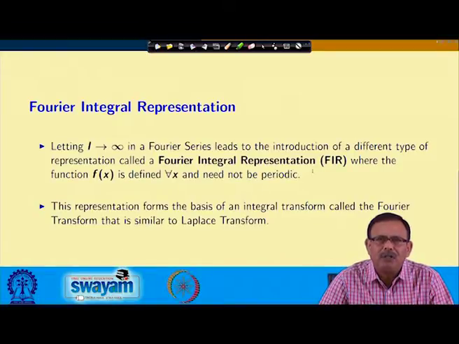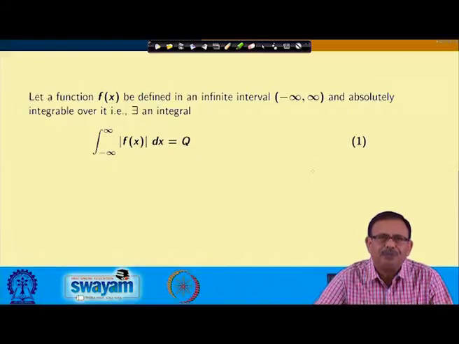But note that in the Laplace transform the function f(x) is defined from 0 to infinity, whereas here the function is defined from minus infinity to infinity, because in real life, in many situations, a function will be defined from minus infinity to infinity. So, let us see what happens in this case.